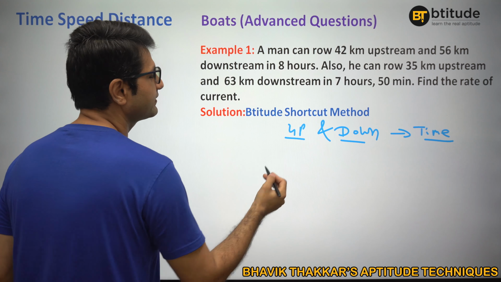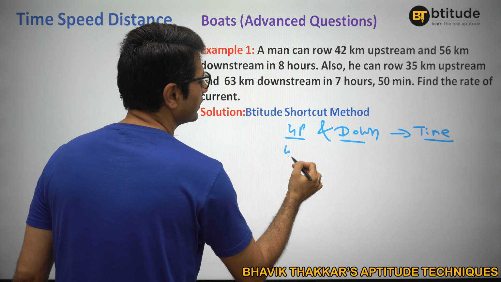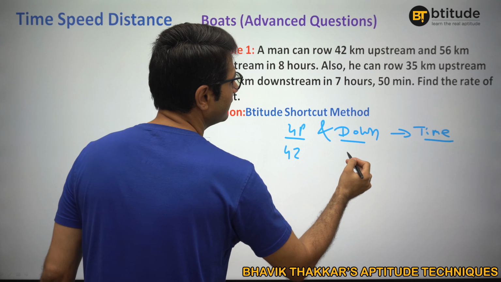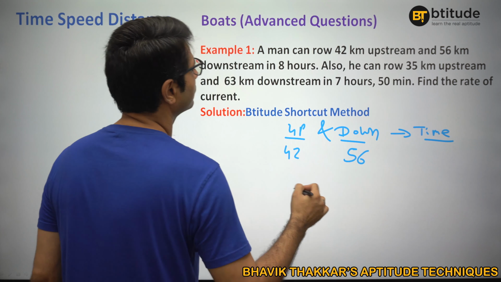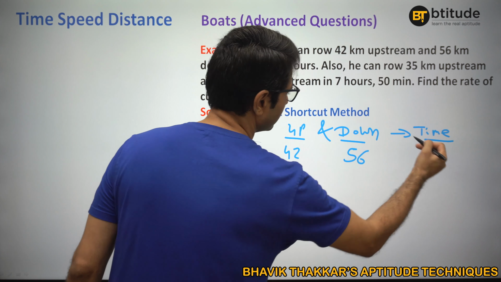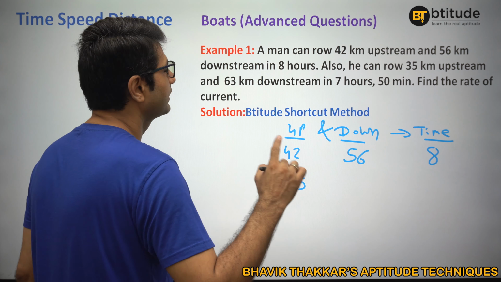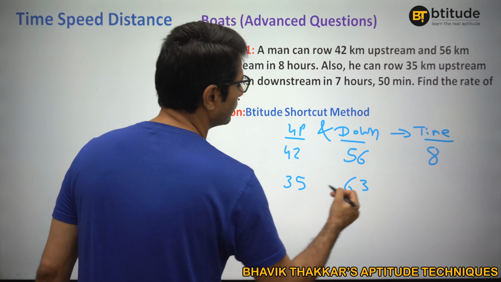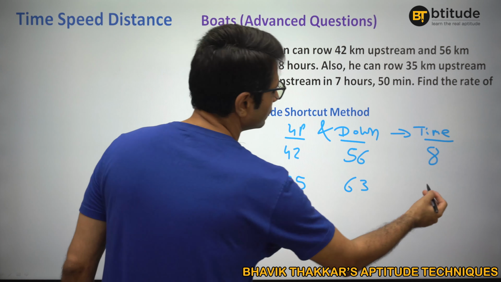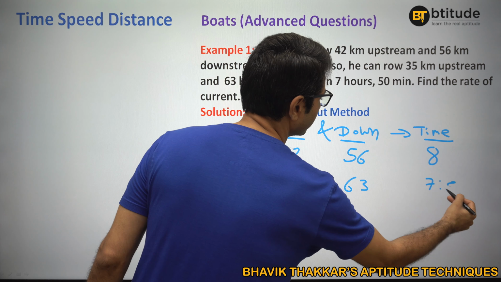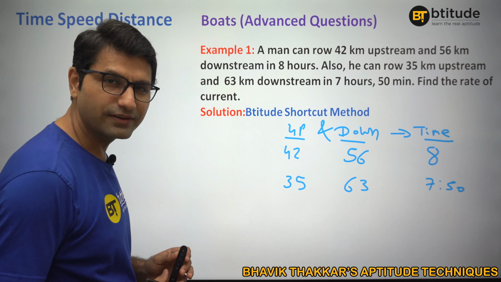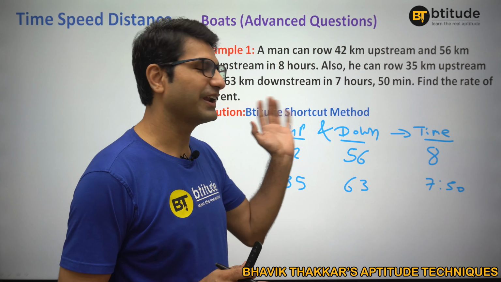The first instance is 42 kilometer upstream and 56 kilometer downstream, taking 8 hours. Here we have 35 kilometer upstream and 63 kilometer downstream, taking 7 hours and 50 minutes. And we are supposed to find out the rate of current.